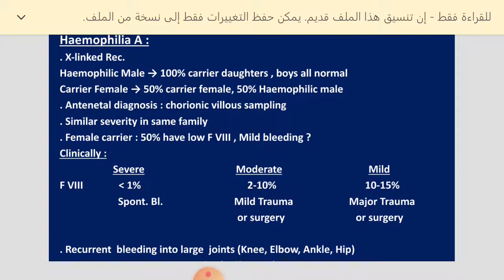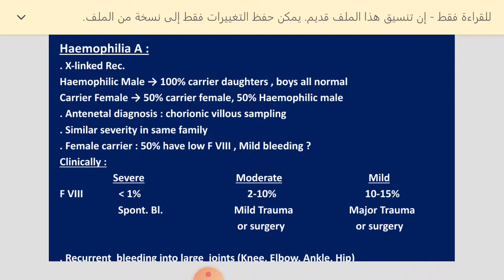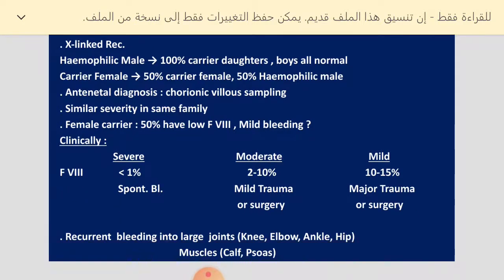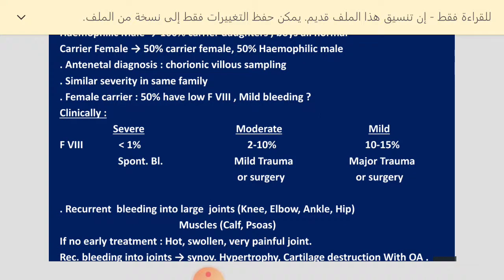As we said, the female is usually a carrier, so she has mild bleeding unless she has severe trauma or surgery. On this basis hemophilia is divided into severe, moderate, and mild. Severe is usually factor VIII less than 1%, which leads to spontaneous bleeding.